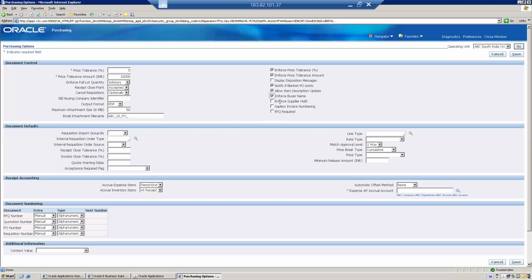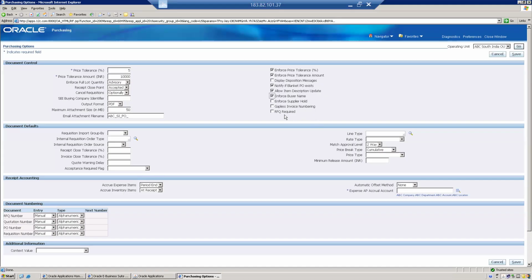And this is enforce supplier hold. Sometimes we can keep suppliers on hold, saying that we should not buy the items. When a supplier is on hold, if you want to forcibly go ahead and procure the material, you can enable this.